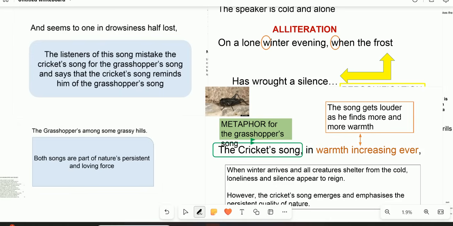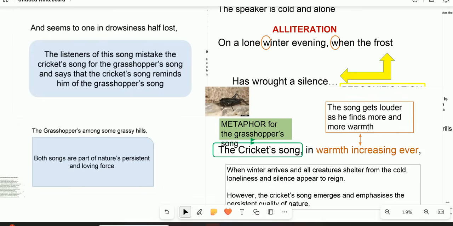Both songs are part of nature, a persistent and loving force. And then I did explain the lone summer. And then what is important is what we have grasped from this poem. I'm going to start first with tone and mood. The tone and mood of the poem is a joyful mood or a celebratory mood.